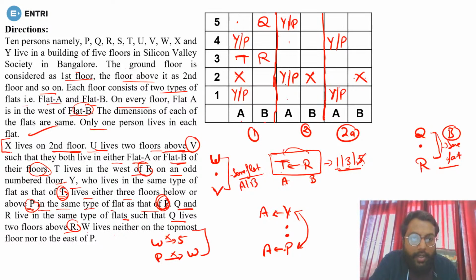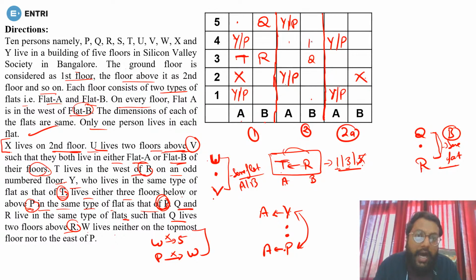Done. Okay. Now see, if you want to put T and R in case number 2, you can have R here, T here, then can Q come here? Yes, this is a possibility. And if you put T here, R here and Q here, this is also a possibility. Yes or no? But also you need U and V, and there will be one flat between them, and they should be in the same flat, either A or B. Yes or no? So suppose I put R here, T here and Q here, is there any possibility left for U and V to come in the same flat with one flat between them? There is no possibility left. So it means you can't put R and T here. That is very sure. Done.